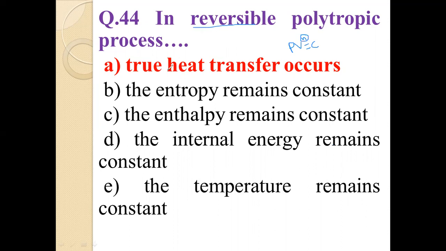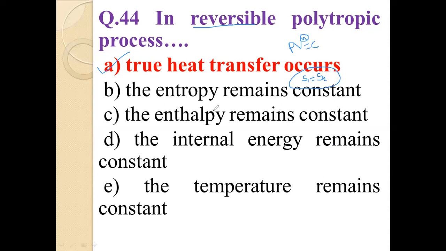What are the options here, friend? In a reversible polytropic process, true heat transfer occurs. This is the correct answer. What is option B? The entropy remains constant, friend. This is known as an isentropic process. When entropy remains constant, S1 is equal to S2, then this process is known as an isentropic process. This is not a polytropic process. Due to this, option B is not the answer of this question.